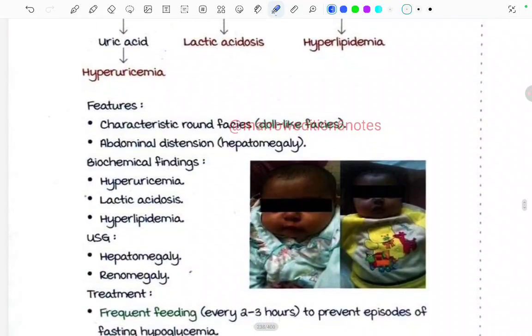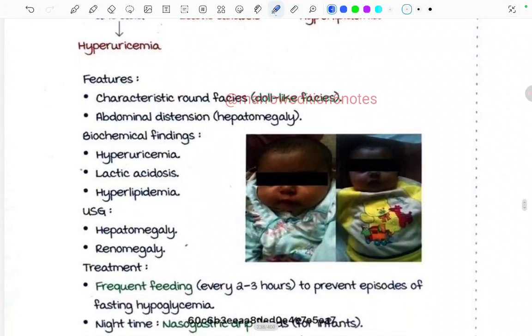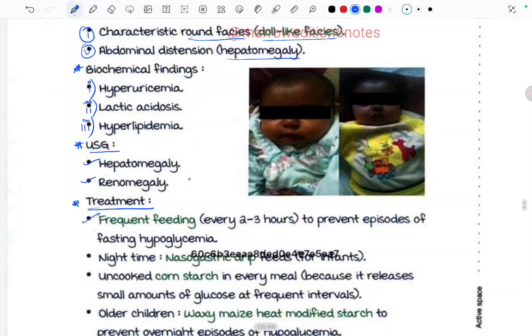So what are the features of GSD1, von Gierke's disease? There are characteristic round, doll-like facies. There is abdominal distension, that is hepatomegaly. On biochemical findings, what will be seen? Hyperuricemia, lactic acidosis, and hyperlipidemia. And on USG, what is seen? Hepatomegaly and renomegaly. What is the treatment of this? Frequent feeding, and nighttime nasogastric feeds need to be done.